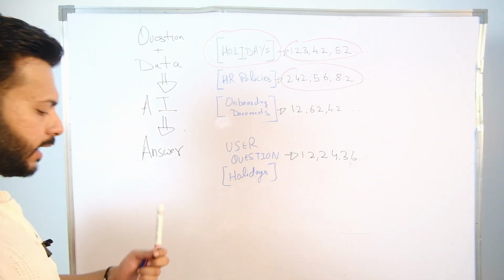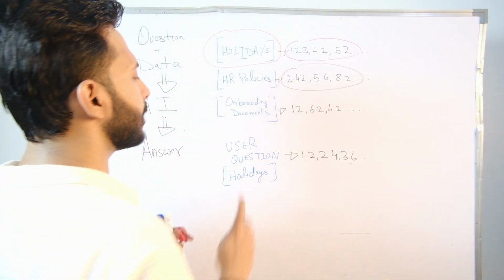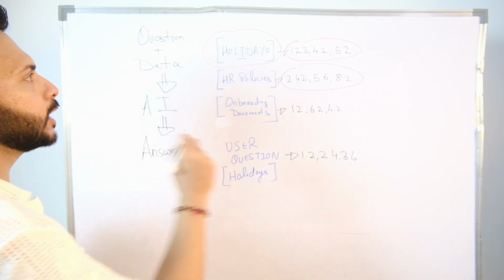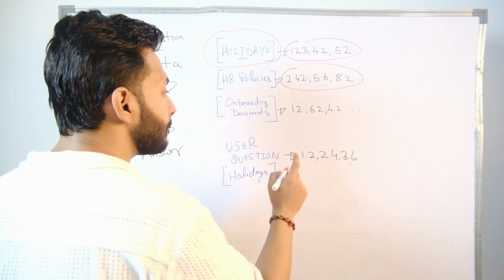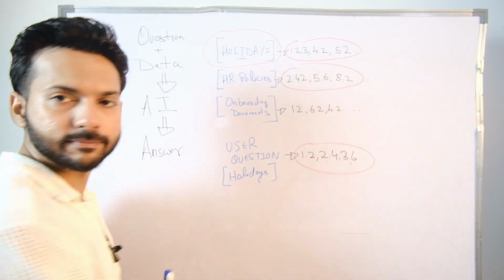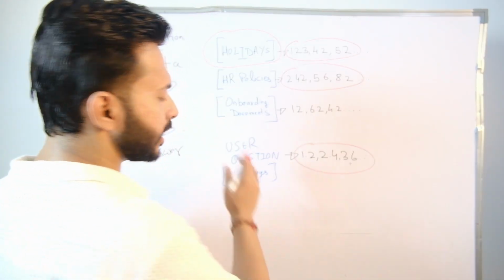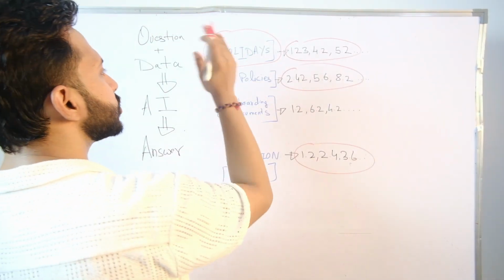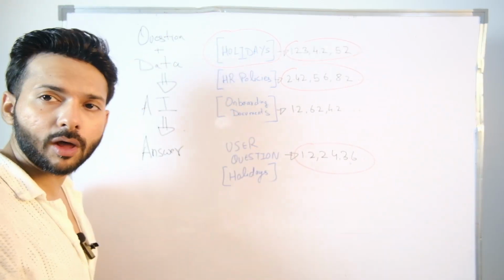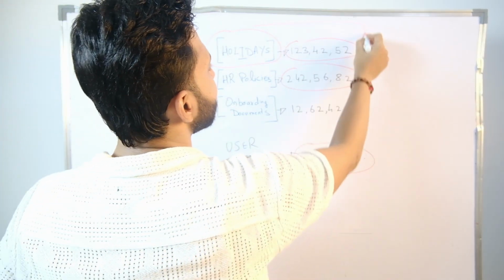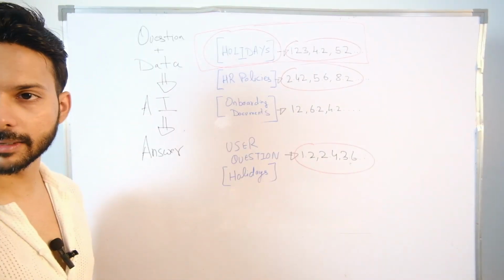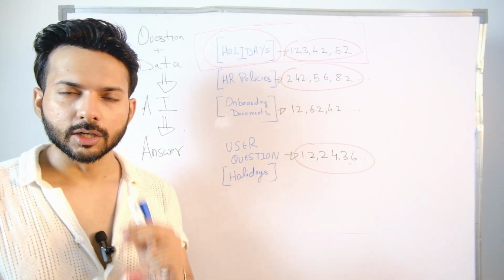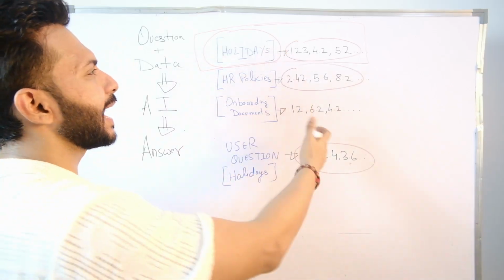There is a way wherein you can compare and figure out which one of these chunks are closest to meaning by comparing the embeddings. Because the question is about holidays and this chunk specifically talks about holidays, this chunk will be closest when we compare the similarity.